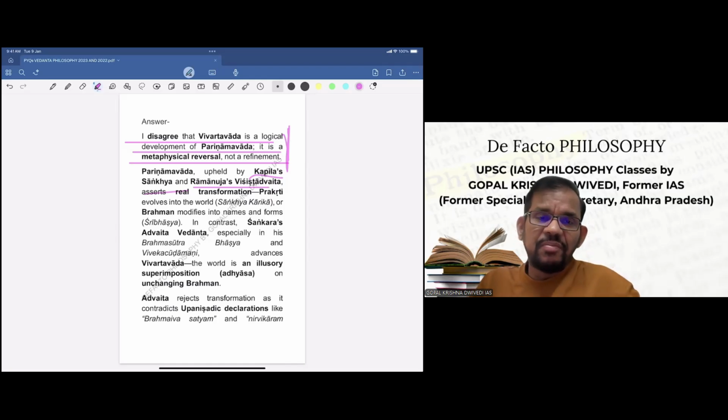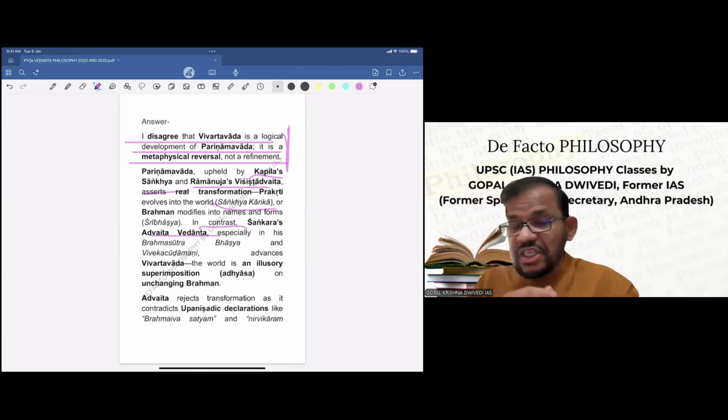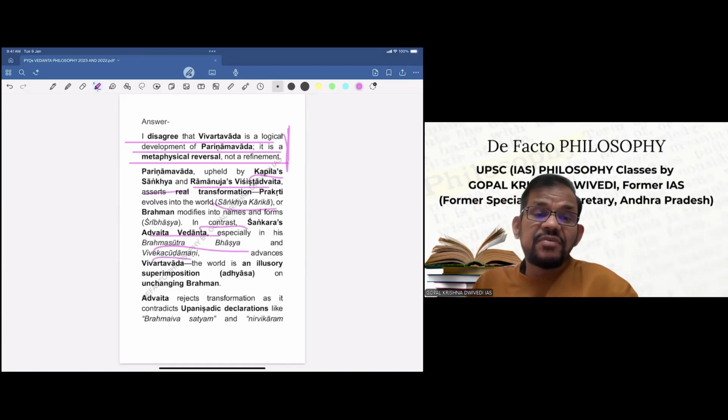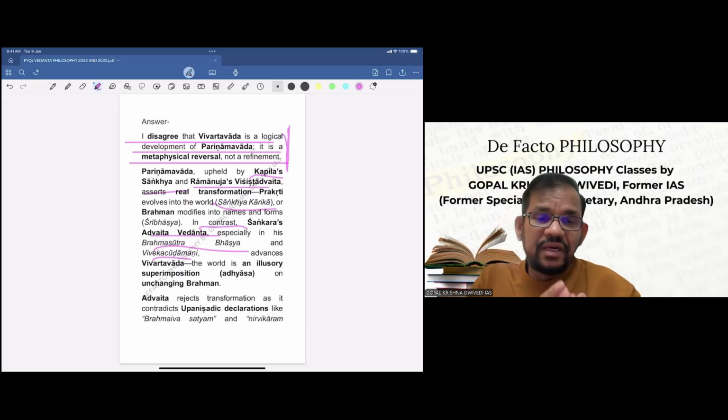It asserts real transformation. For example, Sankhya says Prakriti evolves into the world, in the Sankhya Karika of Ishwar Krishna, or Brahma modifies into names and forms. In contrast, Shankar's Advaita Vedanta, especially in his Brahma Sutra Bhasya and Vivek Chudamani, which are books of Advaita Vedanta, advances Vivartavad, that is, the world is an illusory superimposition, that is Adhyasa, on the unchanging Brahma. So this is what Shankaracharya says.